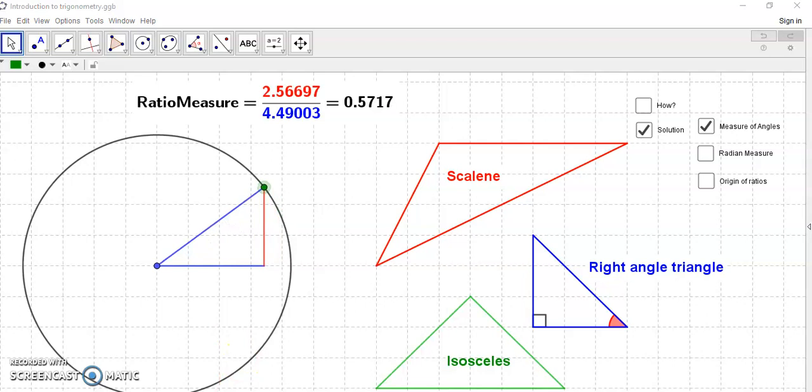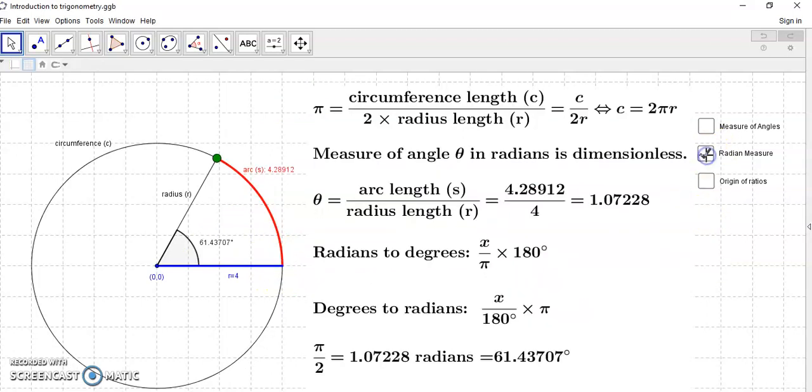Now, the Greeks chose to use radian measure, right? Let's see, what is that? So radian measure is this. It's basically a ratio of the length of this arc on which this particular angle is subtended to the radius, okay? So it's this length divided by the radius, and that is the measure of the angle. Notice that it is dimensionless, okay? Radians do not have dimension.